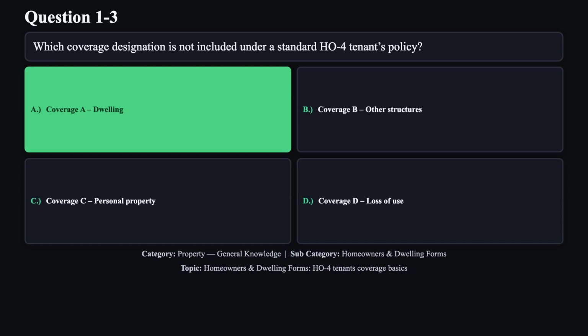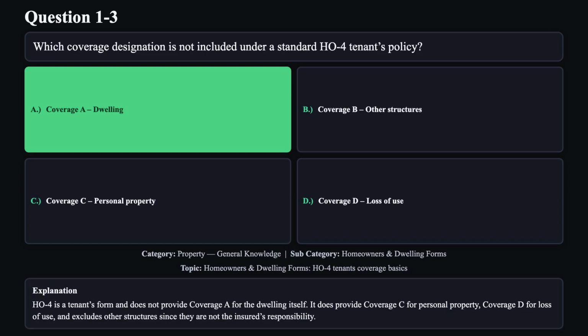The correct answer is A. HO4 is a tenant's form and does not provide Coverage A for the dwelling itself. It does provide Coverage C for personal property and Coverage D for loss of use, and excludes other structures since they are not the insured's responsibility.